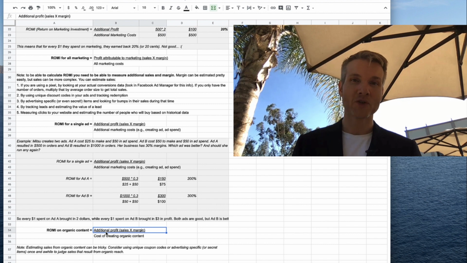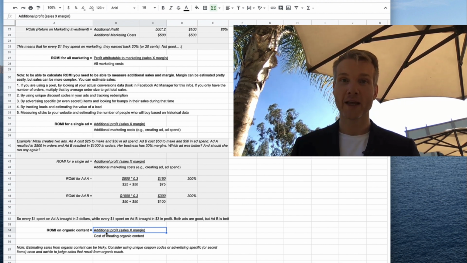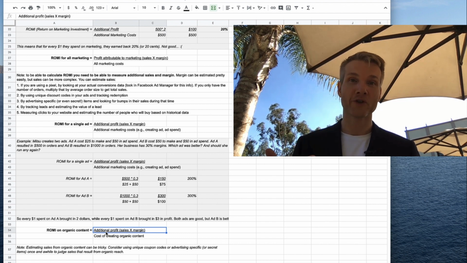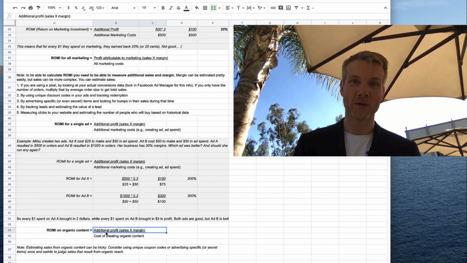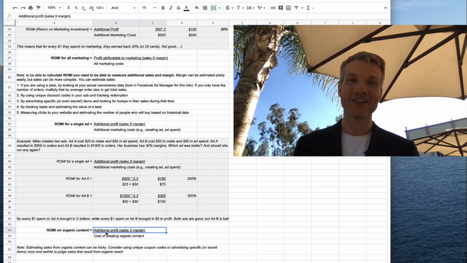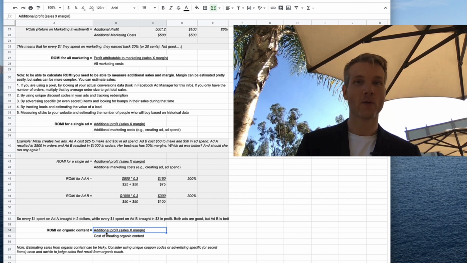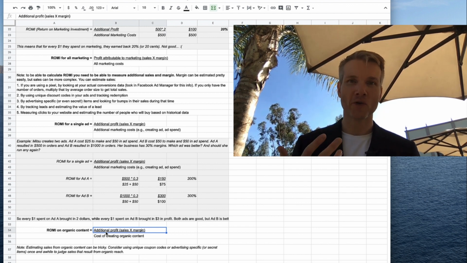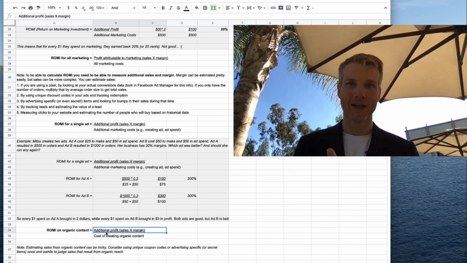You can perhaps do this by taking a look at the impressions you're getting across all of your organic content for, say, a month, and knowing what your average conversion rate is for a certain number of impressions. You can also go through and test once in a while and see what that relationship is, either highlighting something in your organic content only, or perhaps doing a special coupon code or special item or secret item to try to gauge how responsive your fans are to organic content you put out.